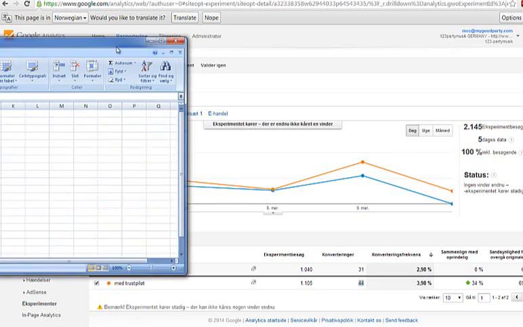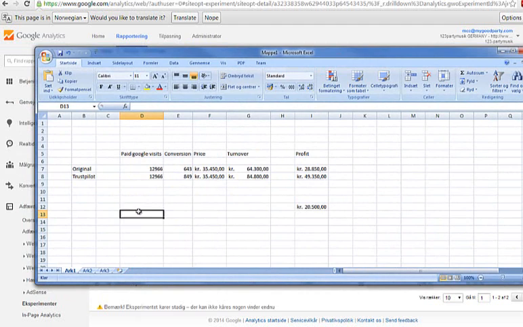But then I did something very interesting because I put it into an Excel sheet. And now I'm going to tell you why this is interesting. Here we have the original one, and here we have the Trustpilot one. And as you can see, in the last 30 days in Google AdWords, we paid for 12,966 clicks.